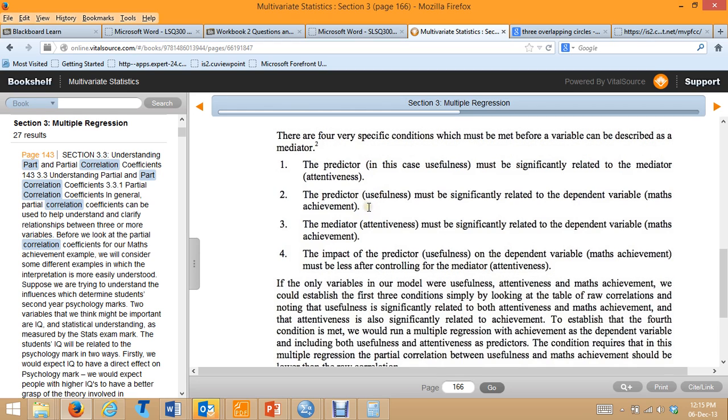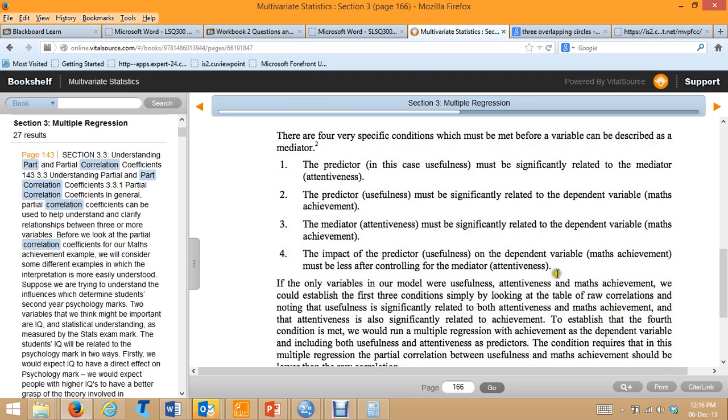The predictor must also be significantly related to the dependent variable. So whether or not you have a Japanese friend and degree of involvement in cultural activities must be significantly related to performance on an oral test. And then the mediator must also be related to the dependent variable. So the degree of motivation and opportunity to practice must be significantly related to oral performance on the Japanese test.